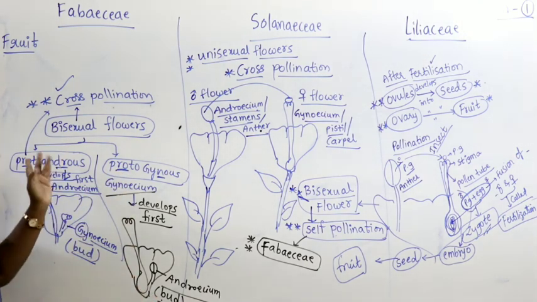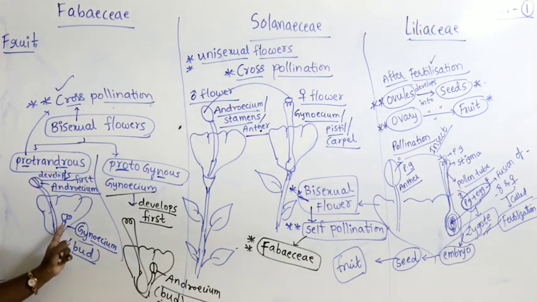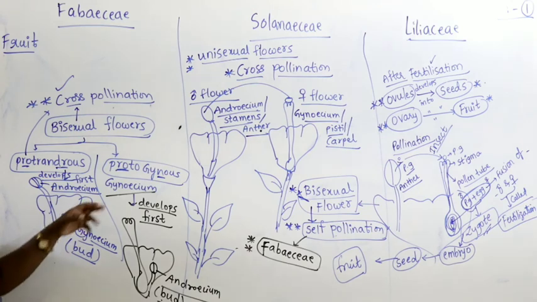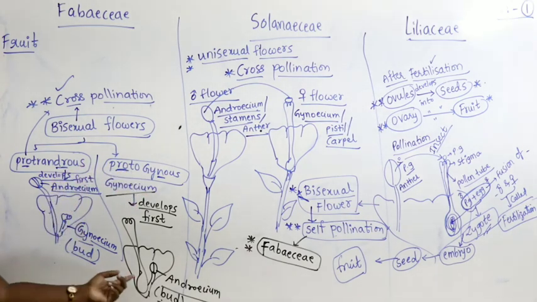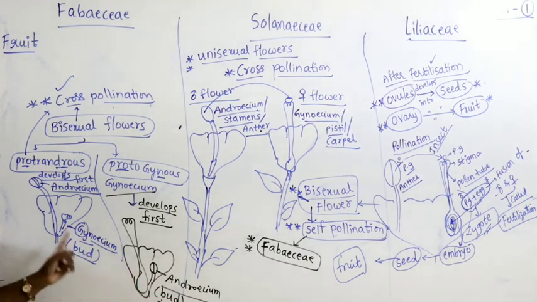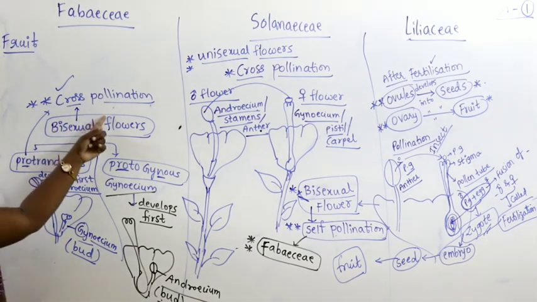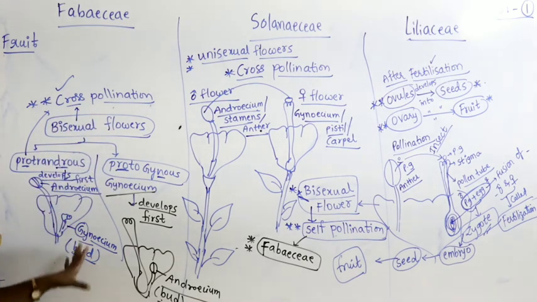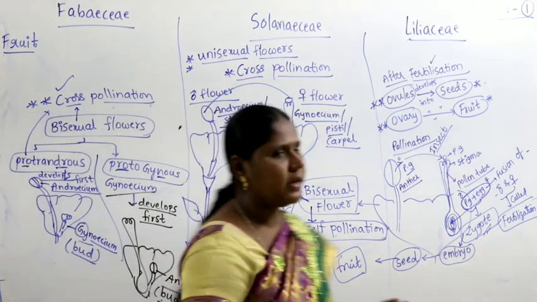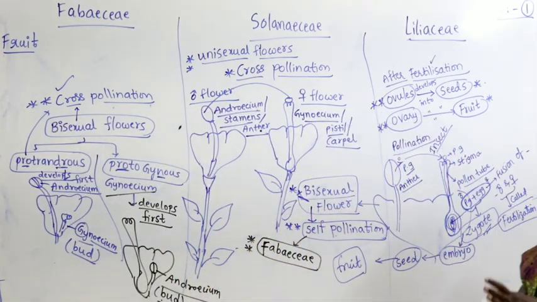So even though protandrous flowers are bisexual, with both androecium and gynoecium present, and protogynous flowers are also bisexual with both present, still they are not undergoing self-pollination, they are undergoing cross-pollination. These things are important to keep in your mind. Now let's come back again.